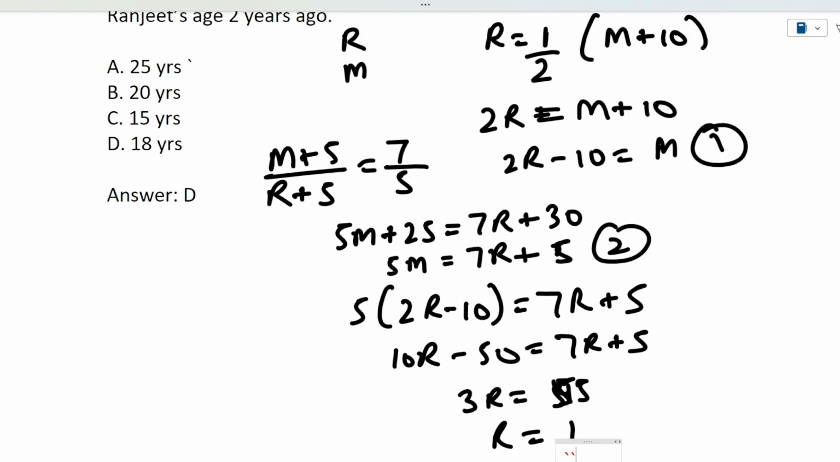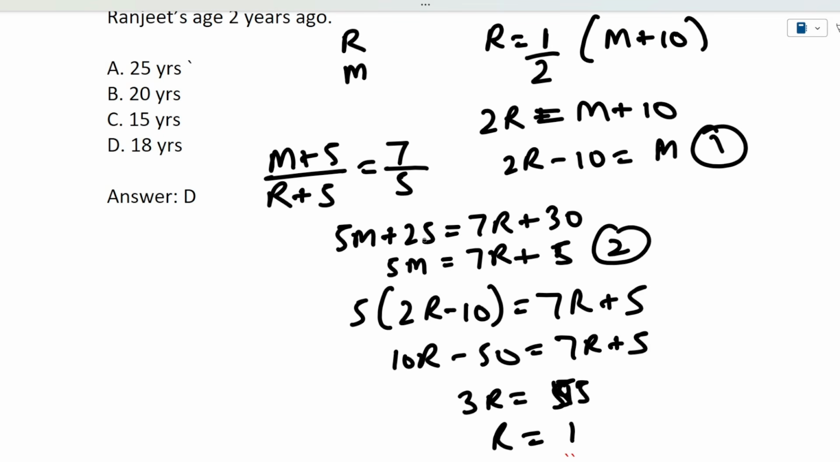Okay, so guys, here there was some problem. So 5M plus 25, 7R plus, it will be 5 into 7 equal to 35. So it will be 35, so it will be 10. So this is the second equation here. It will be 10.